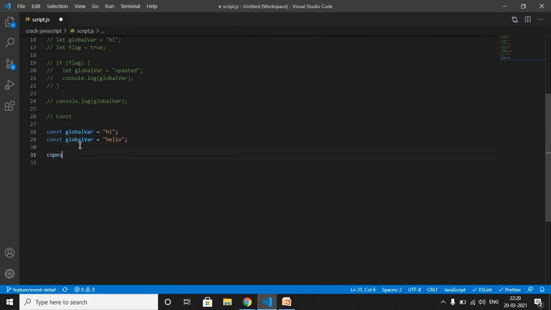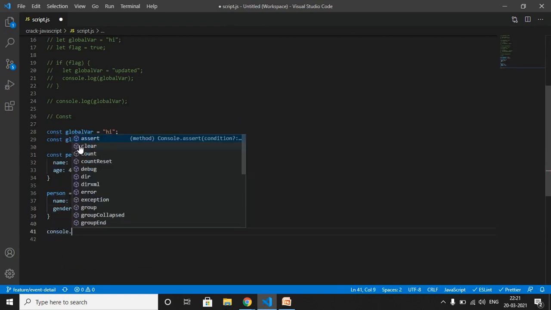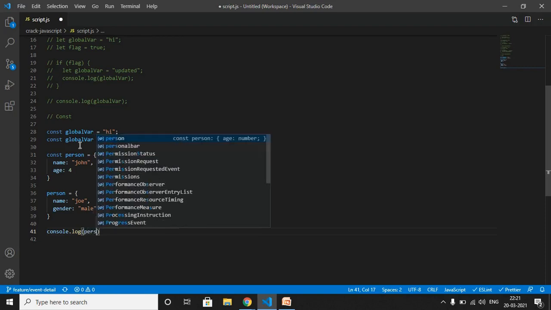Let me create one object using const person is equal to, his name is John and age is 4. Now what if I try to update the object? Now let me console this person.